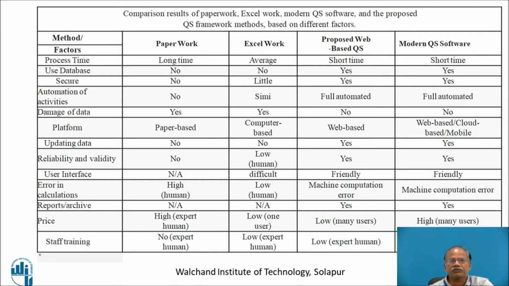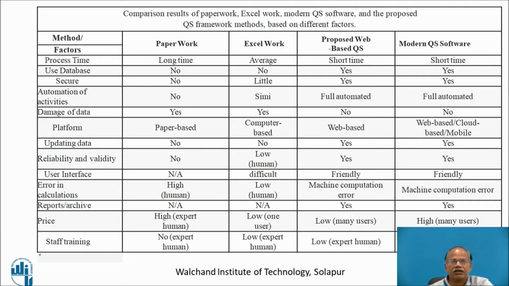Then in terms of security, there is no security of the paperwork at all. Slight security is there in case of the Excel data, but then in the proposed softwares, the security part is more. Automation of the activities is not at all possible in paperwork. However, with the Excel work, it gets slightly improved, while in case of the modern softwares, it is fully automated in both the cases, as well as in the proposed framework, it is fully automated.